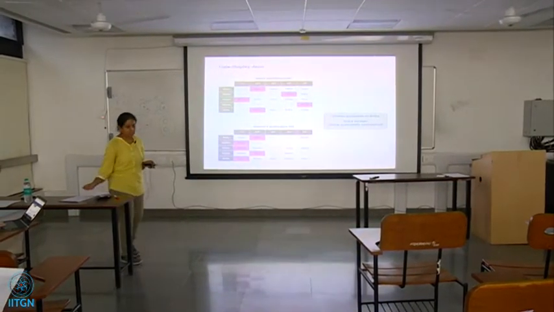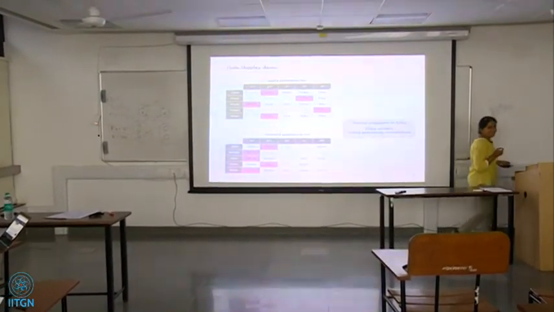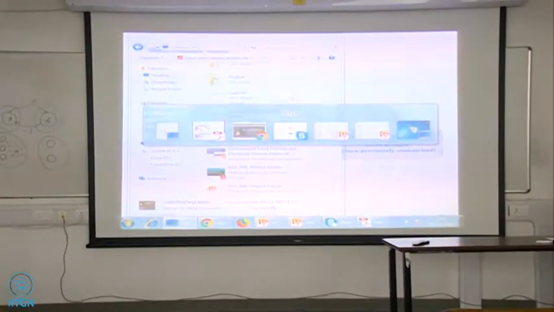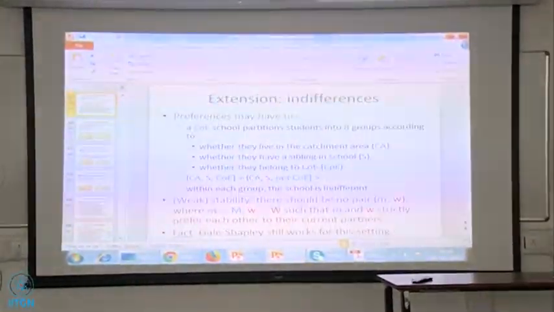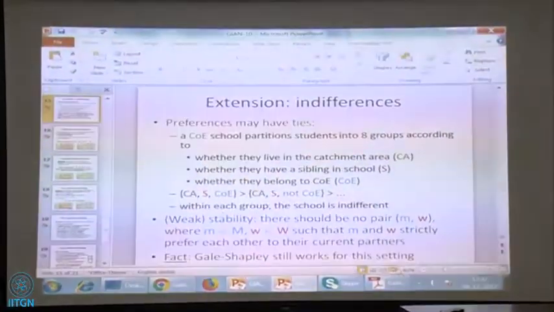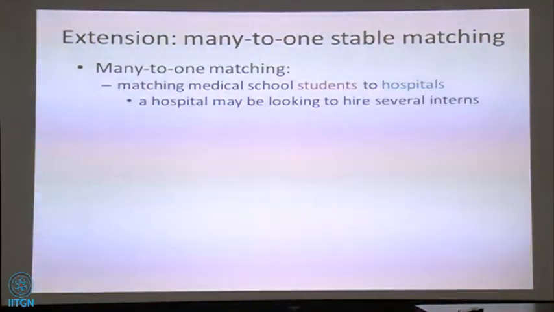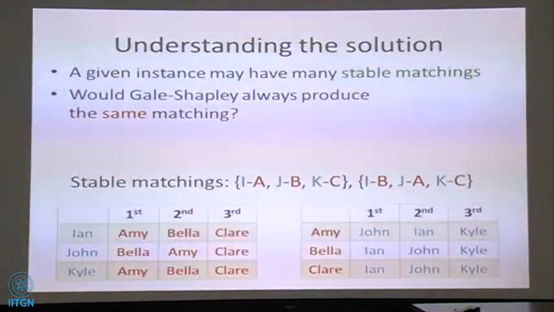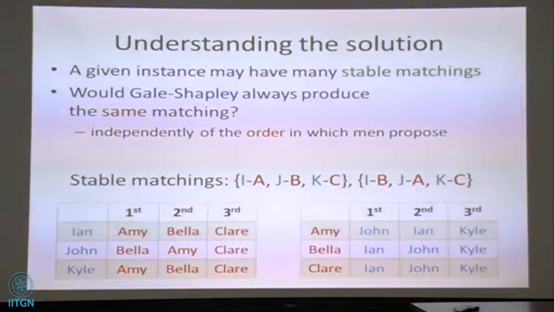I think there was an example, Kyle and Claire.